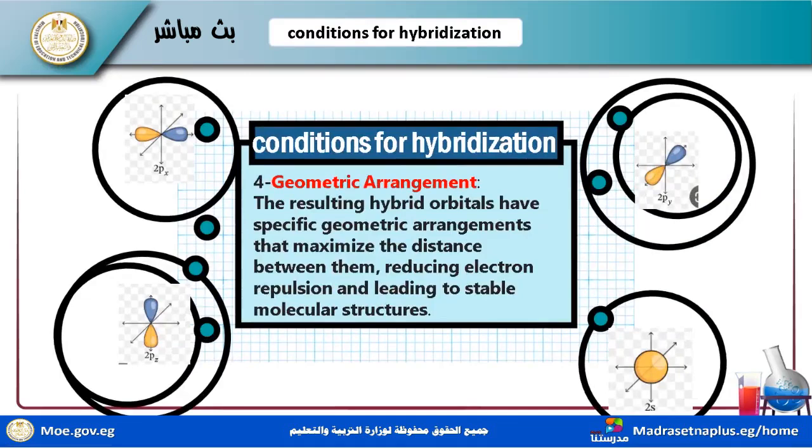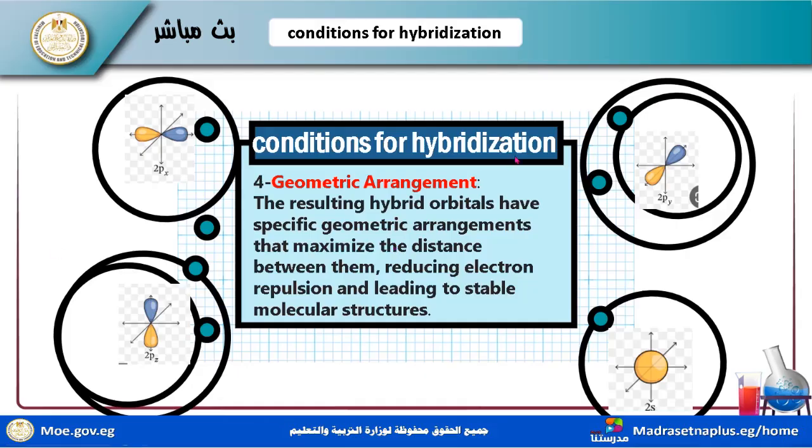Okay, now we have the condition of geometrical arrangements. The resulting hybrid orbitals have specific geometric arrangements that maximize the distance between them, reducing electron repulsions and leading to stable molecular structures. Here we have pure orbitals, pure orbital, pure orbital, pure orbital.